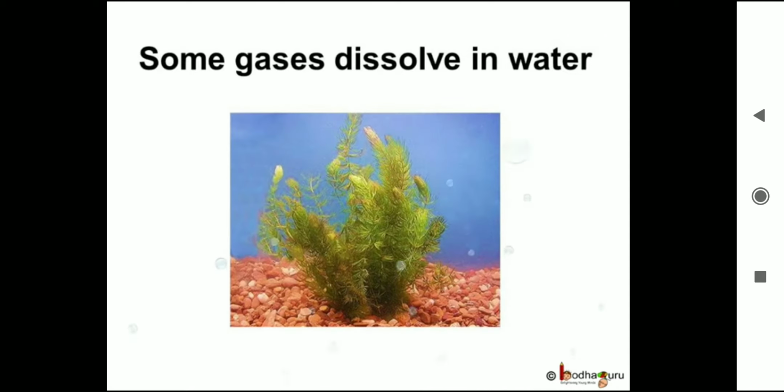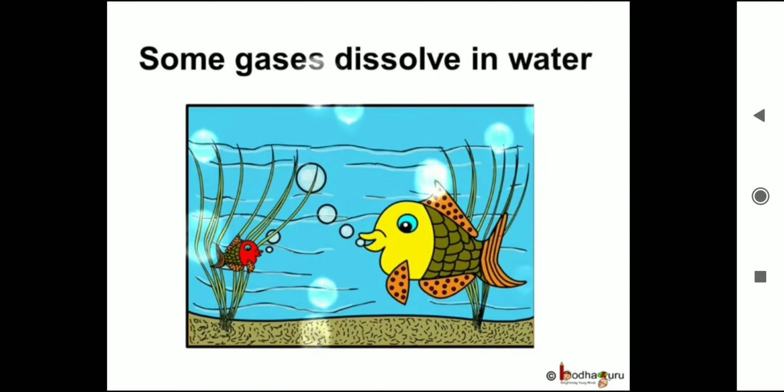Can gases also dissolve in water? Let us see. How do aquatic plants get air to make their food? Or how do aquatic animals like fish breathe? Yes, some gases like oxygen and carbon dioxide dissolve in water, and that is why aquatic plants get their carbon dioxide for photosynthesis, or aquatic animals get oxygen for their breathing.